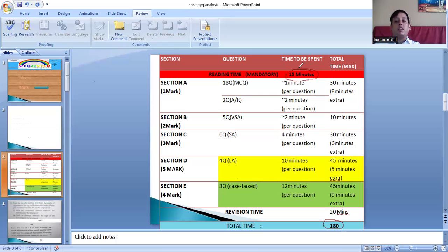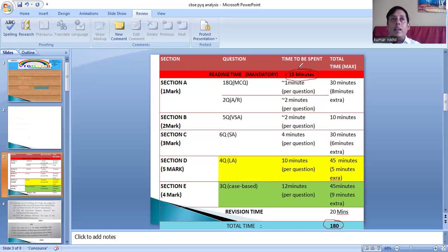In this time, you can't do anything on the answer sheet. So you have to utilize it very carefully. You have to decide which section you are going to do first. The section in which you are more confident and can solve more questions correctly, you will do that section first.